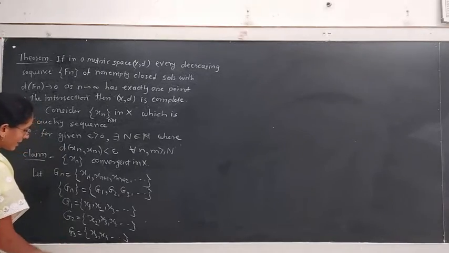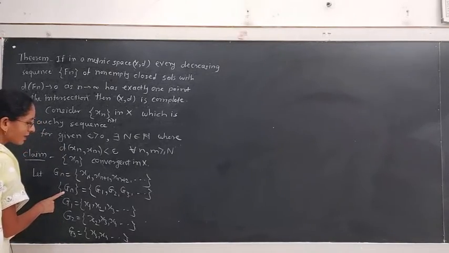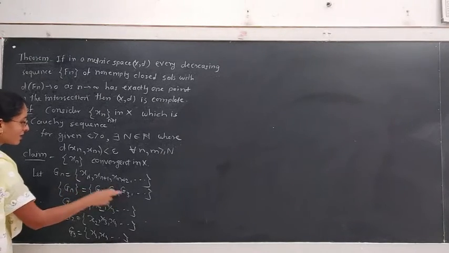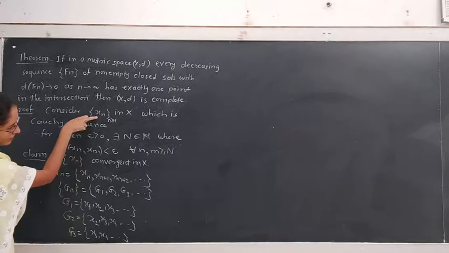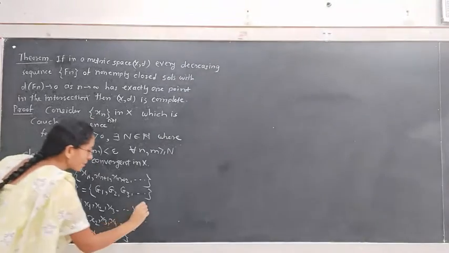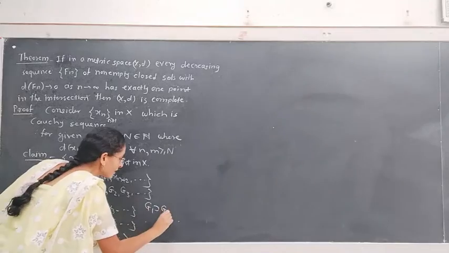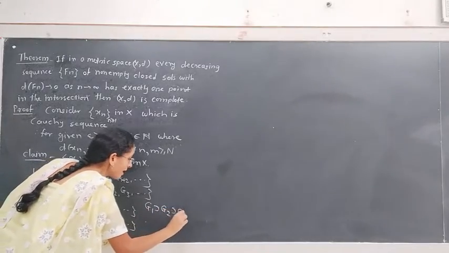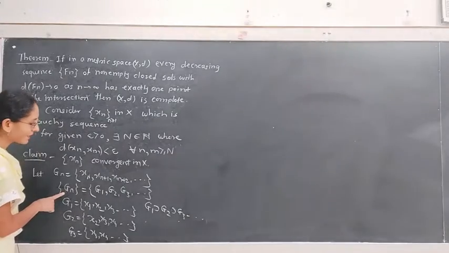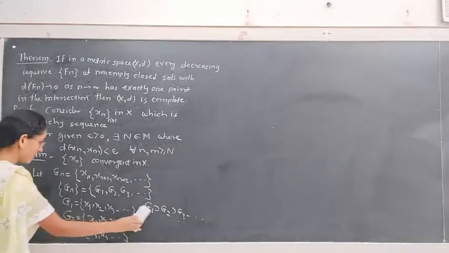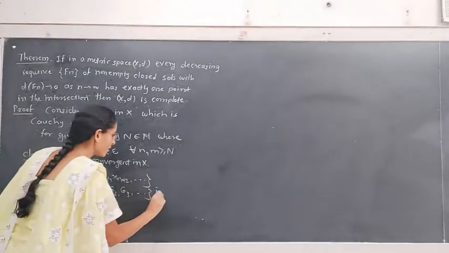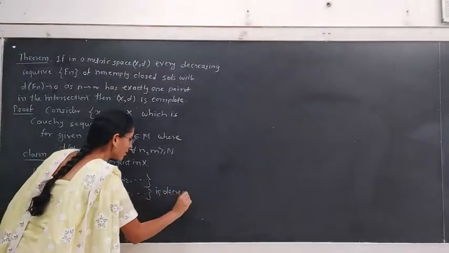So this sequence Gn is the set of all subsequences of this sequence xn, and observe that the set G1 contains G2, contains G3 and so on. Therefore this sequence Gn is a decreasing sequence.